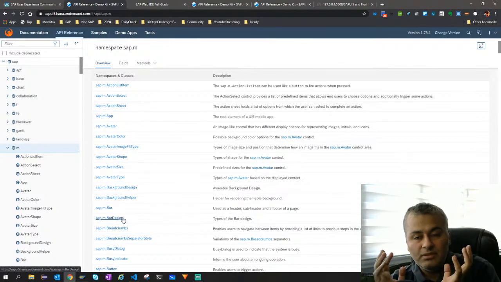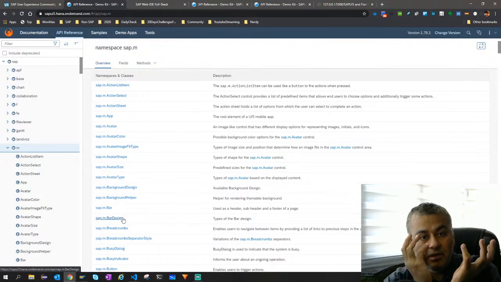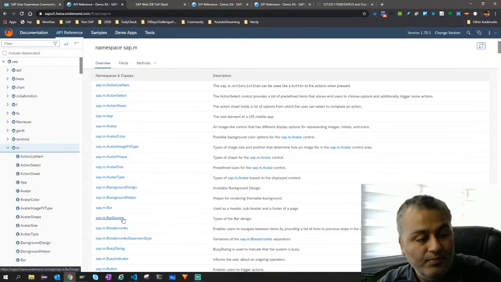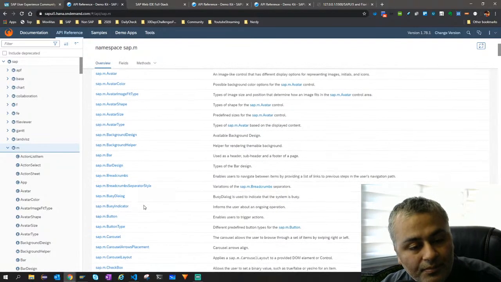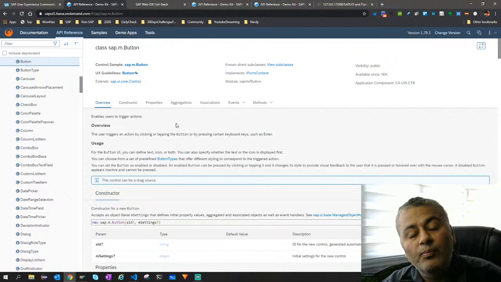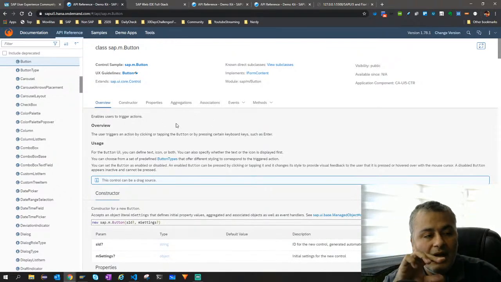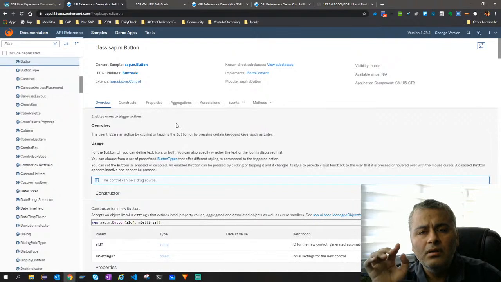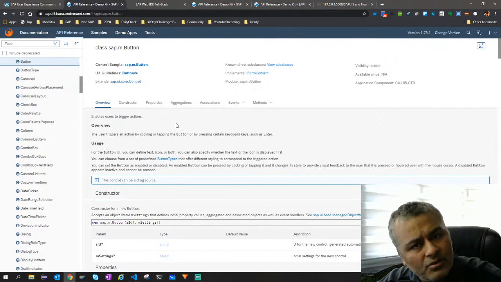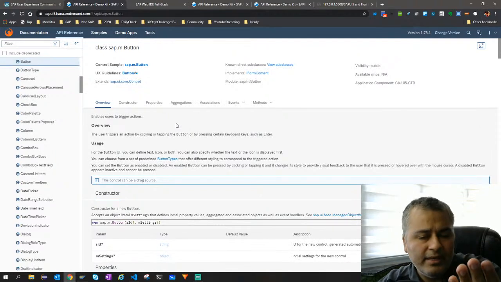In ABAP we have a package which is a group of programs. So this sap.m namespace is like a package which contains different controls. Now for example, if I go to button, these buttons have these different things. If you remember, in ABAP we had our module pool, where you used to add input buttons, input text box, and when you double click it, it shows its properties, like the text, what you want the text to be, and what if the text changes.